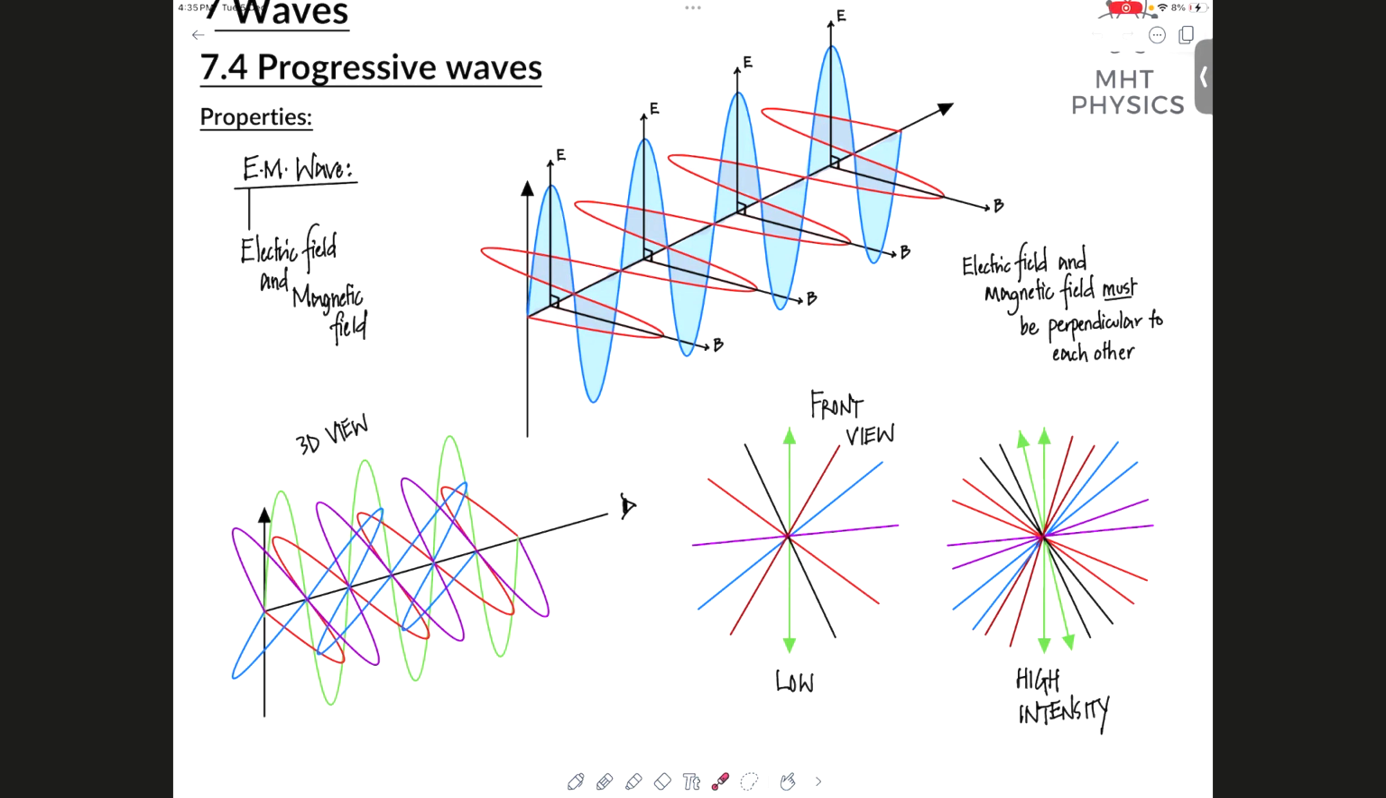What causes intensity to be high because of the line? Imagine each line as a wave. So when you have multiple waves, wouldn't it be brighter? So that's how the intensity is working.